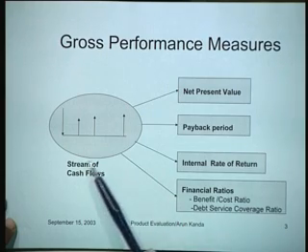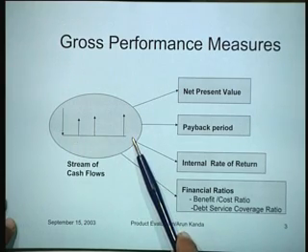Just to recapitulate, when we are talking about gross performance measures, our input is essentially the stream of cash flows.